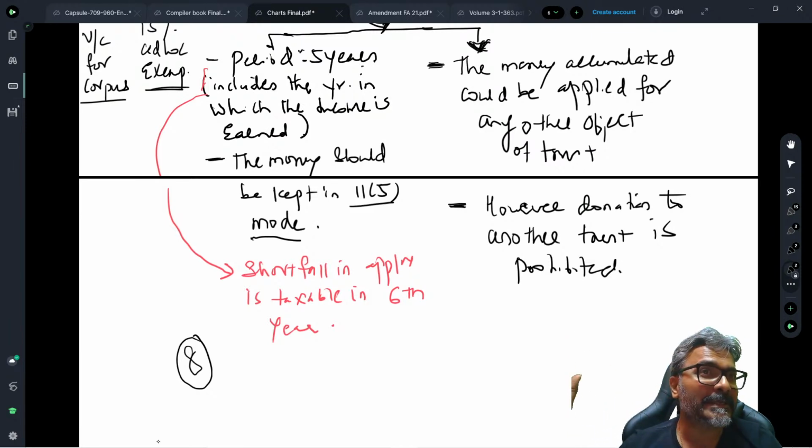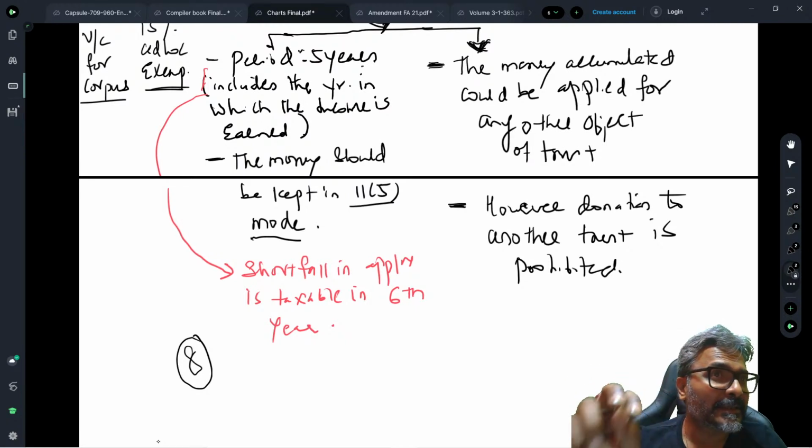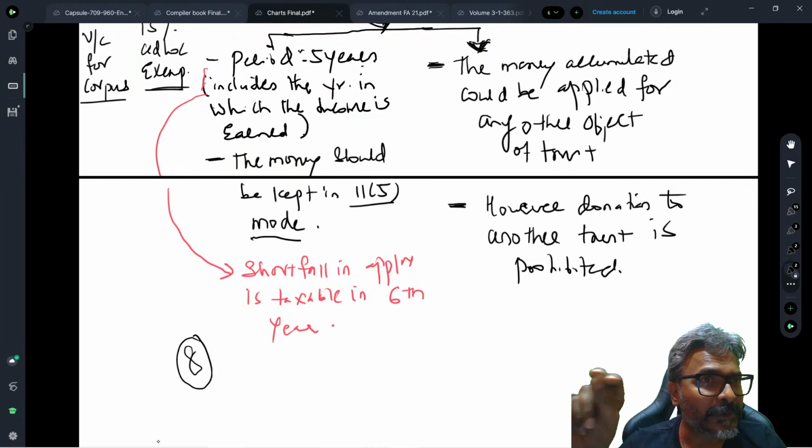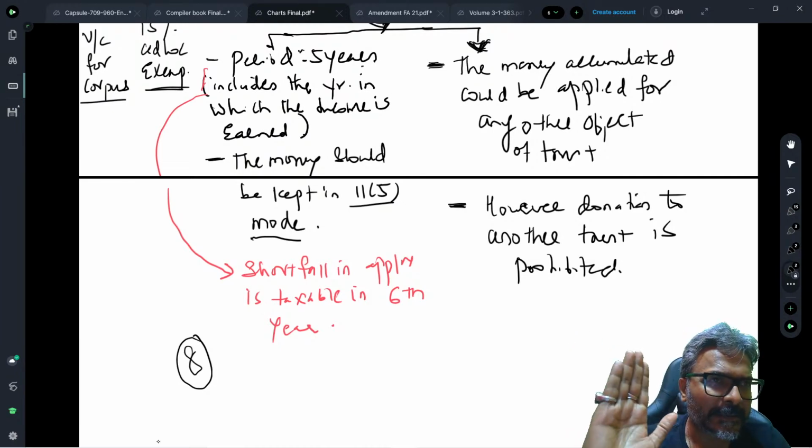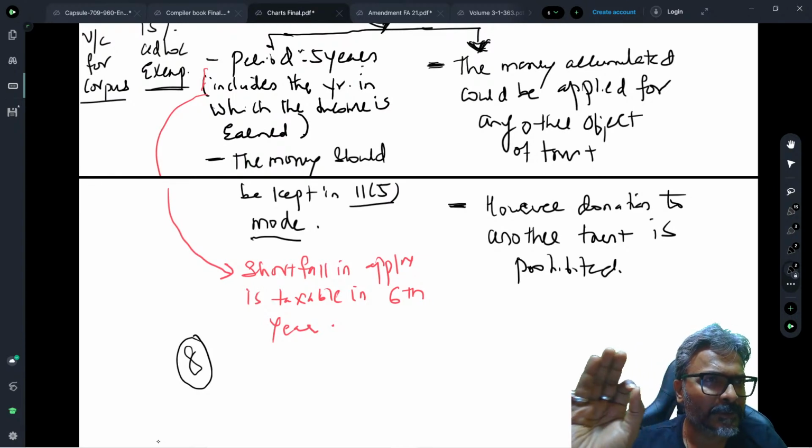If somewhere towards the end of that accumulation period you think of donating it to another trust, that will be considered a default, which will result in deemed income. I think this point is now well clear to all of you. No doubt about this one now.